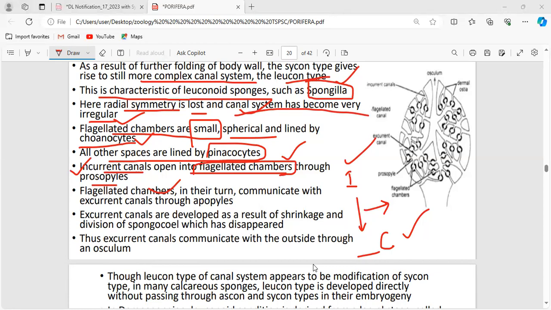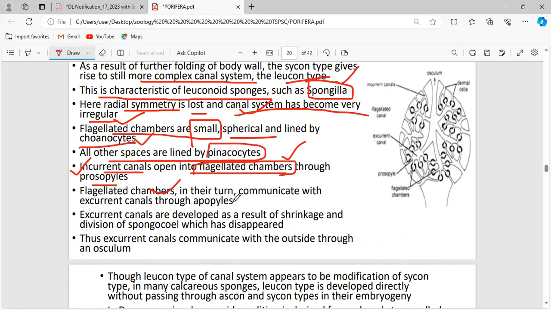Anjaneyulu, answer this question. Lalita, Shanti, very good. Radial canal. Why are you two not listening properly? See, the incurrent canal is connected to the radial canal via the prosopyles. We know the incurrent canal has no flagella in it, but the radial canal has flagella in it. Okay, good.